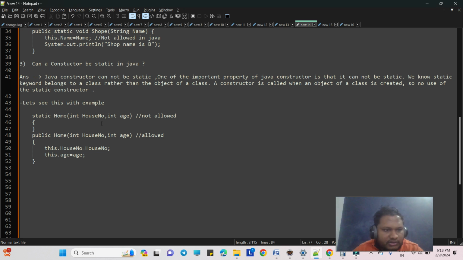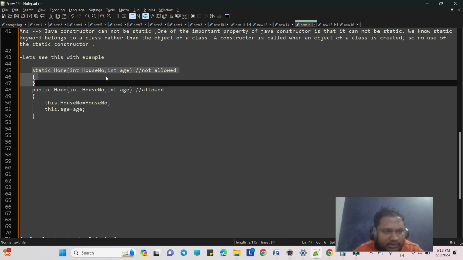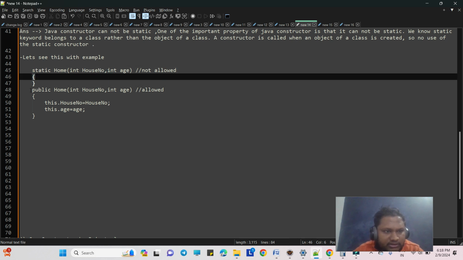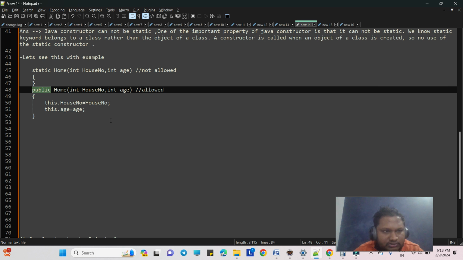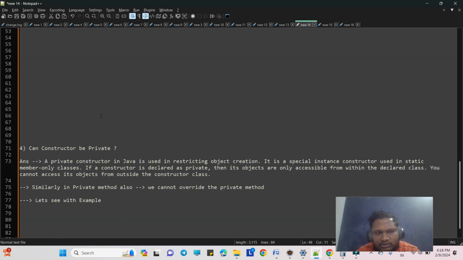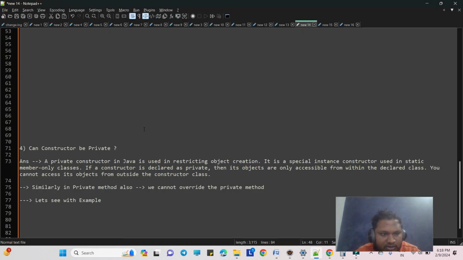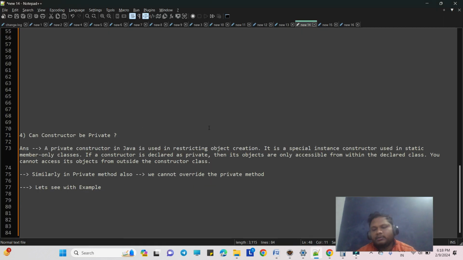See here, this is not allowed, but only this with an access modifier is allowed. That's it for the static constructor. And the second question is, can the constructor be private? Can the constructor be private or not?